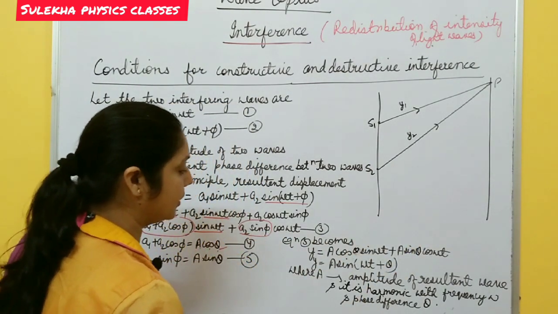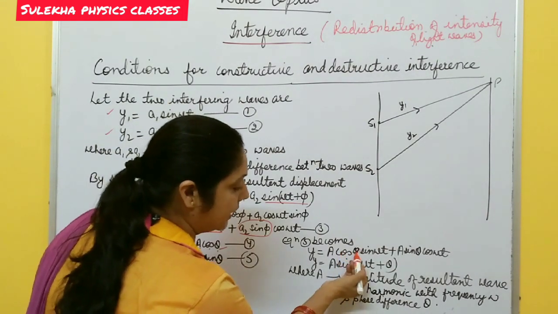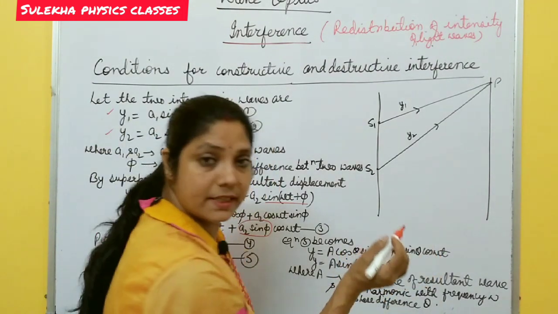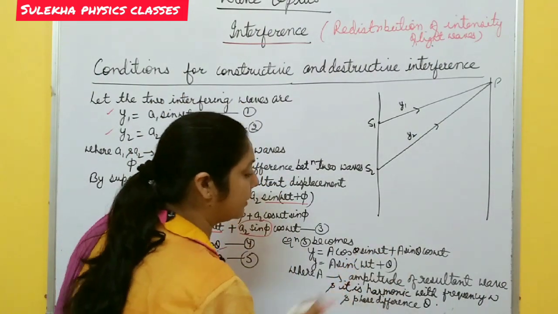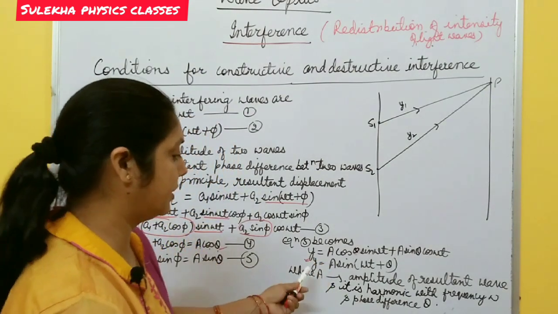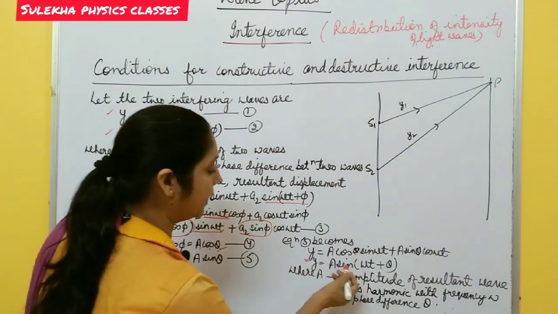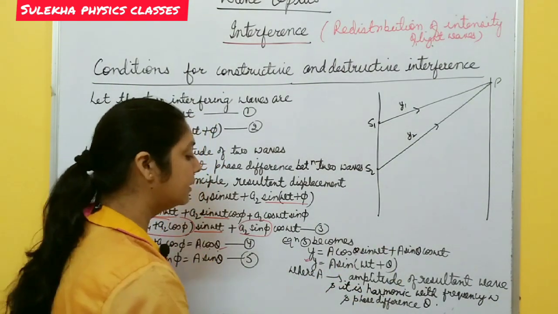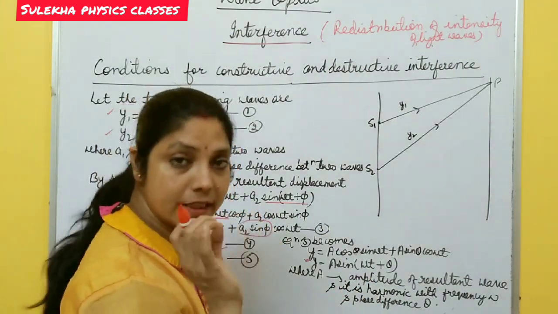In this way, your equation becomes y equal to A times (sin A cos B plus cos A sin B), which means sin(A plus B). So y equals A sin(omega t plus theta). This is your resultant wave equation, the resultant displacement of the wave. What is A here? A is the amplitude of the resultant wave.